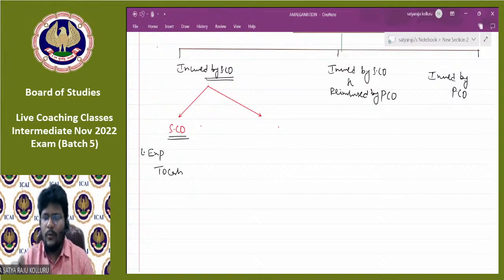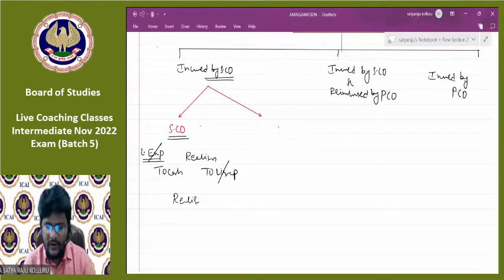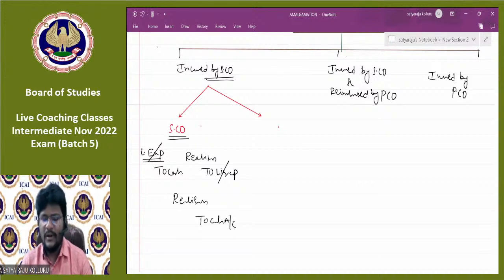Now we are in the books of the selling company. Whatever expenses or income arise in the process of liquidation, it should be transferred to which account? Realization account. That's why the entry is realization account debit to liquidation expenses. Now liquidation expenses cancel with each other. The net entry is realization account debit to cash account.